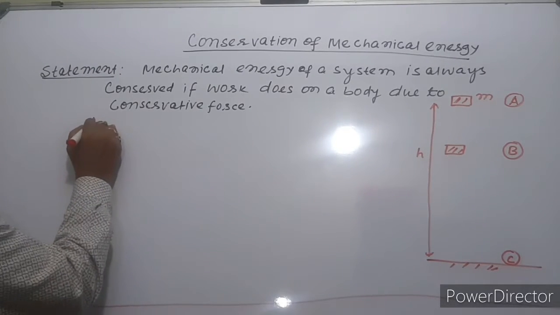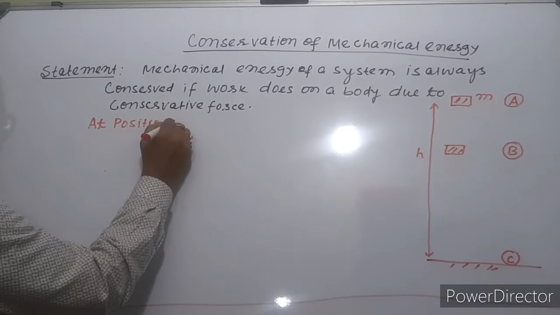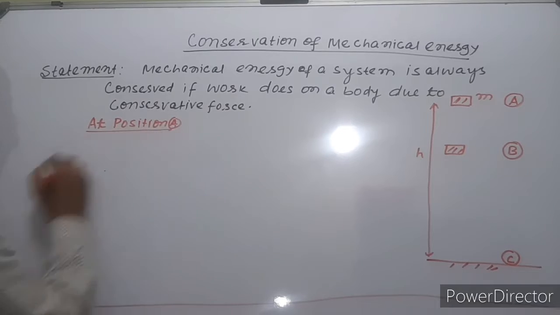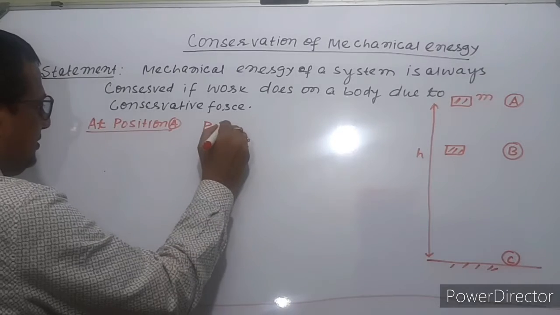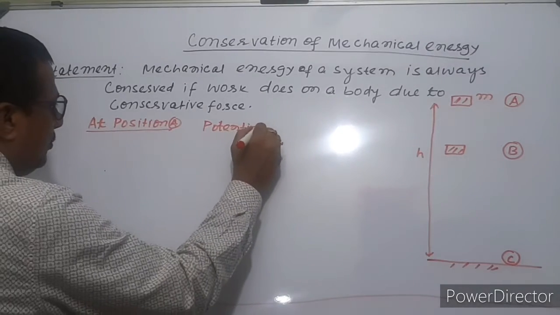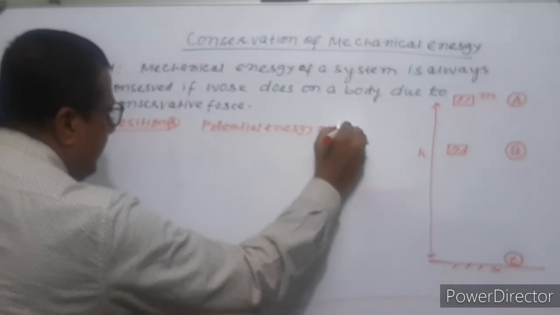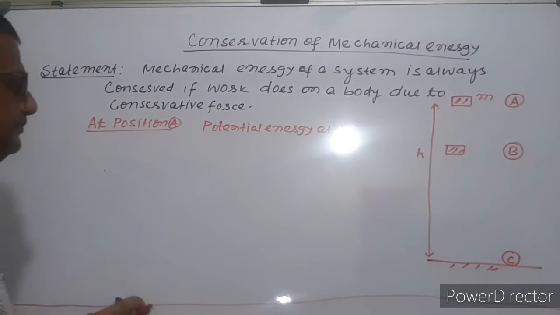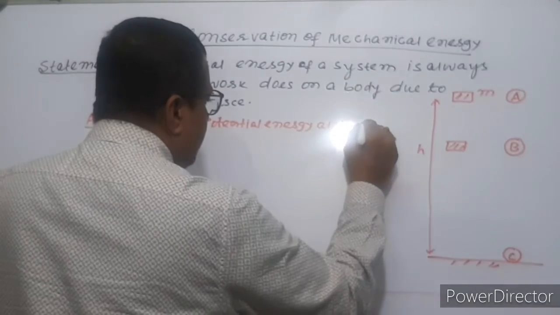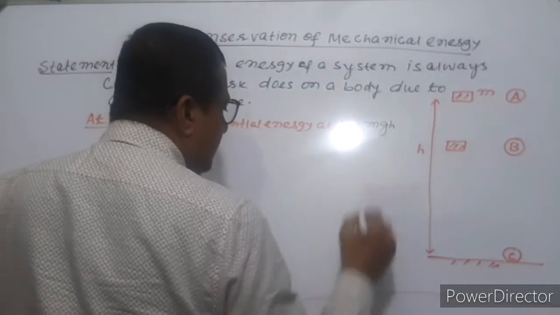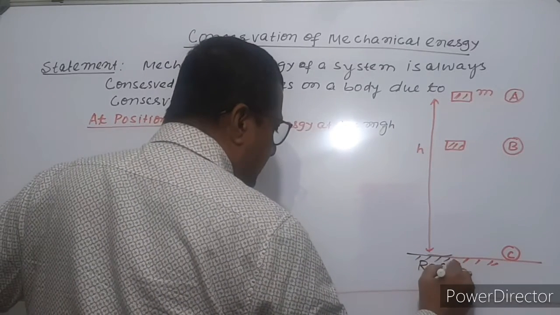At position A, potential energy at A is equal to mgh, because this is the reference position.